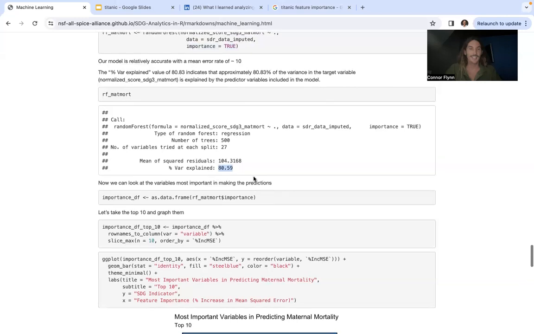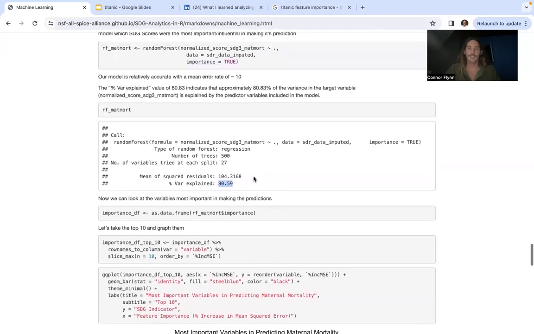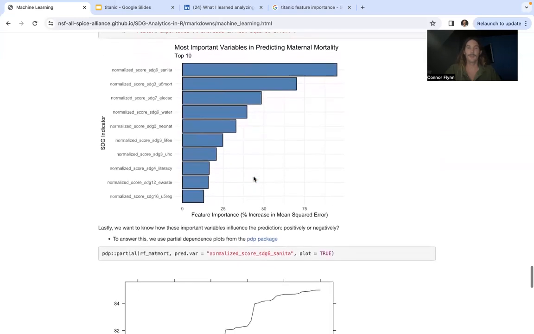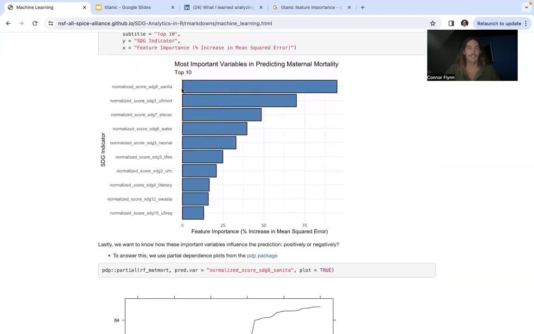So as we continue down and we made these predictions and our model is somewhat accurate with an error rate of around 10%, we can ask it, what are the most important features in predicting normalized maternal mortality scores? And here we get at the top of our graph, these are the top 10 predictors. Sanitation, under 5 mortality, electricity access. So things that do make sense when we think about them, right? They might not be directly related, but they do serve as strong predictors of this maternal mortality score.